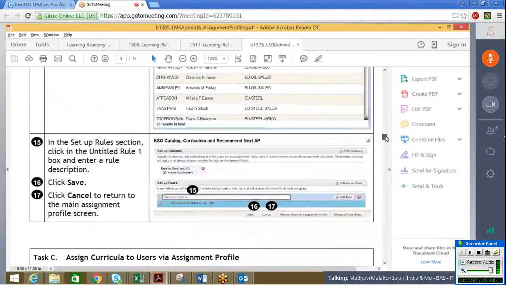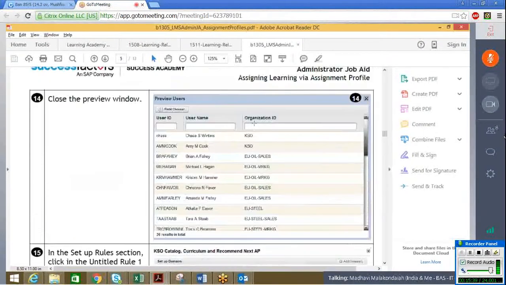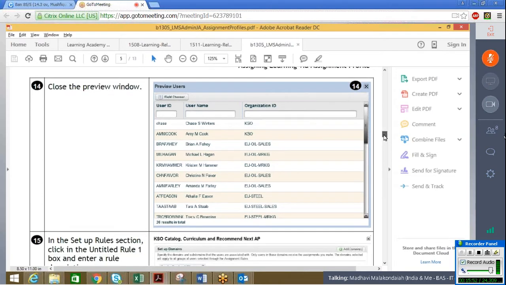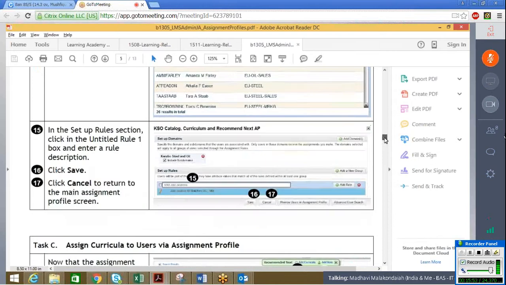So going forward, we selected our domain, we selected our users, and we even checked whether the users belong to that particular range that we have just seen. After viewing that there are 26 results, in the drop-down you can see how many users we have found in the result section. Once that is done, in the successful section, enter the role description that you want to put.